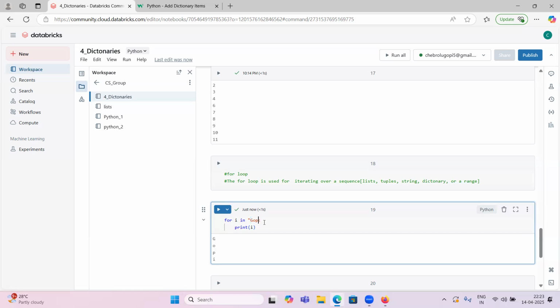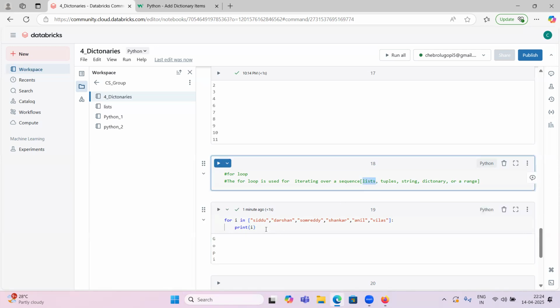If I have some list, let me take some list: Sidhu, Darshan, Someshekar, Somshekar Reddy, Shankar, Anil. So we have many guys, Vilas. If I print this list, what does the for loop do? A for loop is used for iterating over a sequence, and in sequences we have list also. I have provided this list.